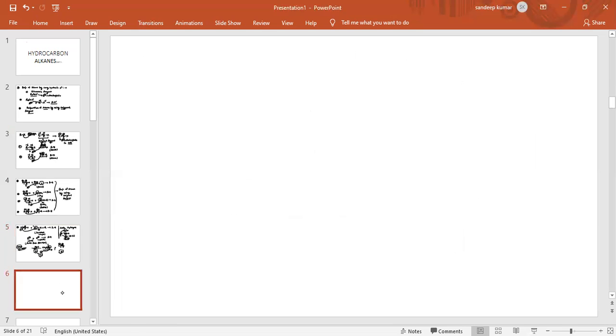Now we are going to discuss preparation of alkane by using reduction with metals. So our next topic is preparation of alkane by reduction with metals. This is very simple. First I will write all the reactions.